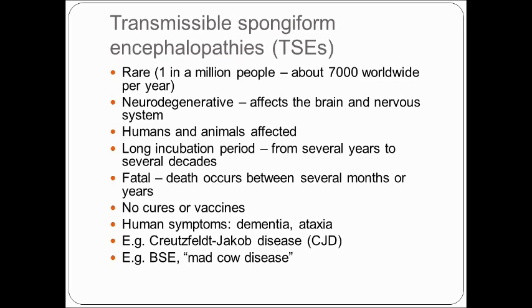In humans, symptoms usually include a decline in intellectual function and a gradual loss of physical coordination. One example of a human prion disease is Creutzfeldt-Jakob disease. One well-known example of an animal prion disease is bovine spongiform encephalopathy, commonly known as mad cow disease.